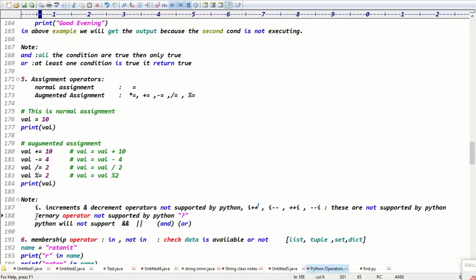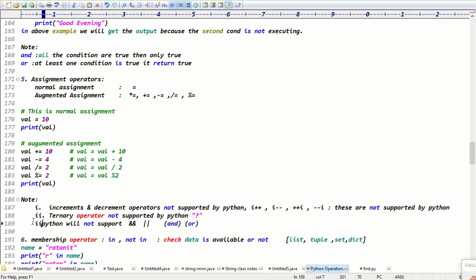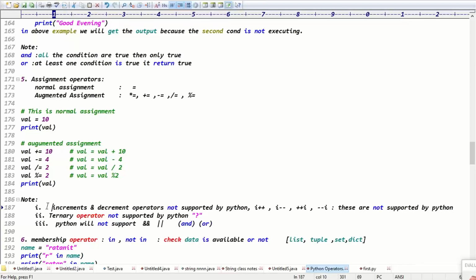Exactly. And the second one is the ternary operator, guys. In languages like Java and .NET we have a ternary operator with a question mark, but Python is not supporting the ternary operator. And point number three: I said yesterday in logical operators, other languages have double and and double or, right? But double and and double or are not supported by Python, right?